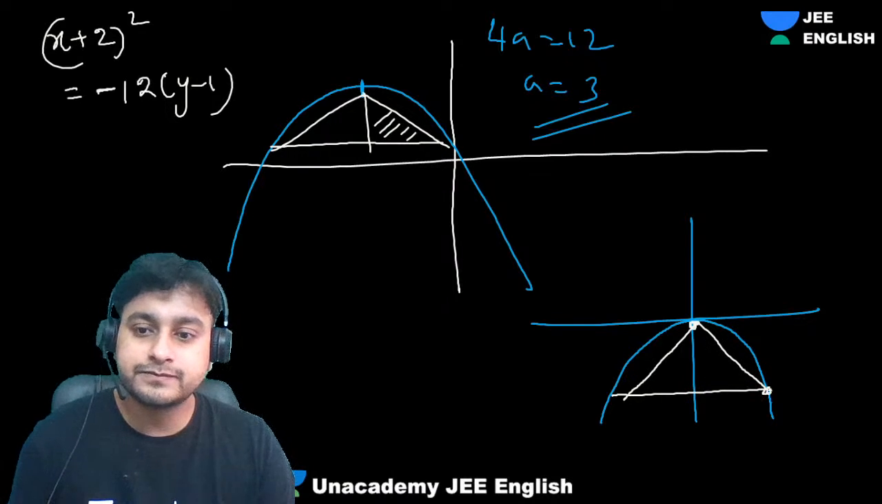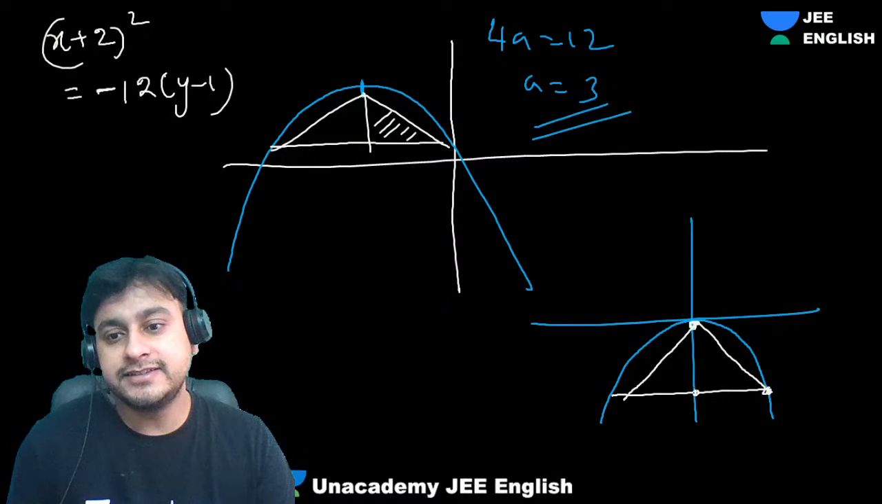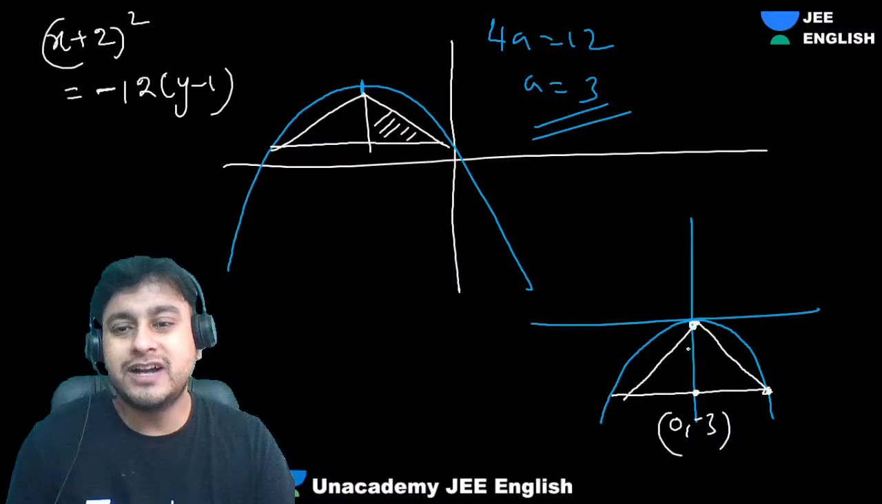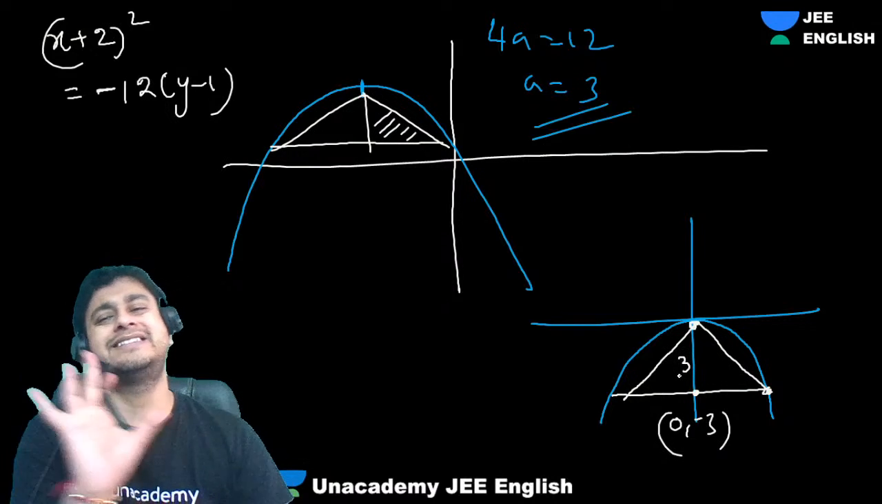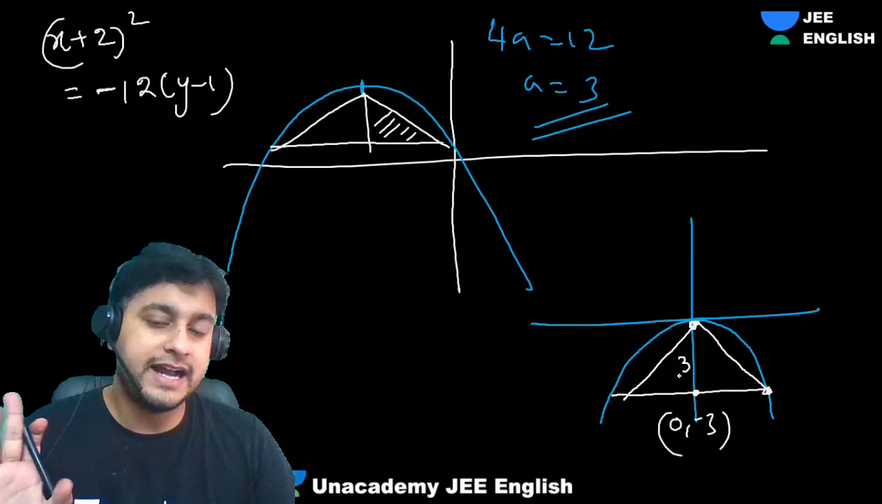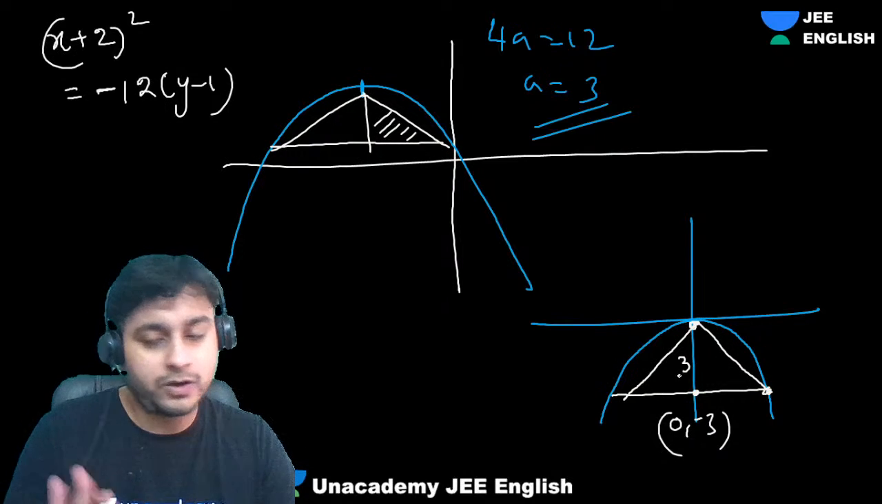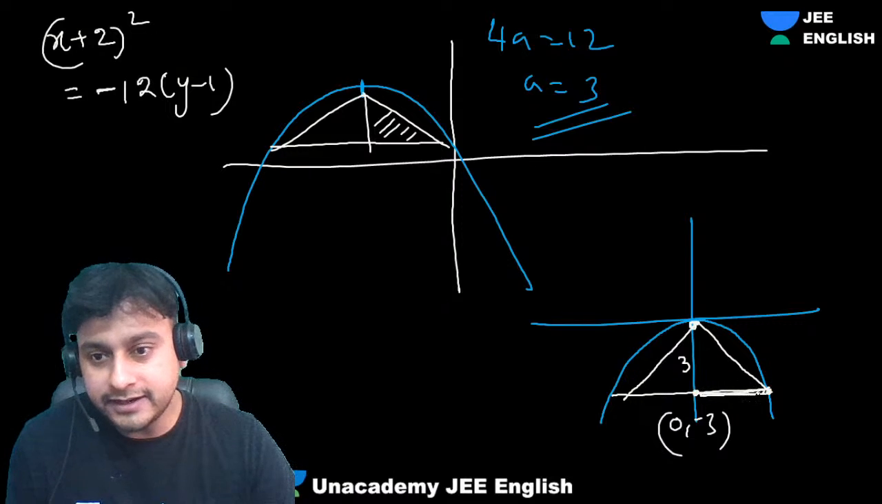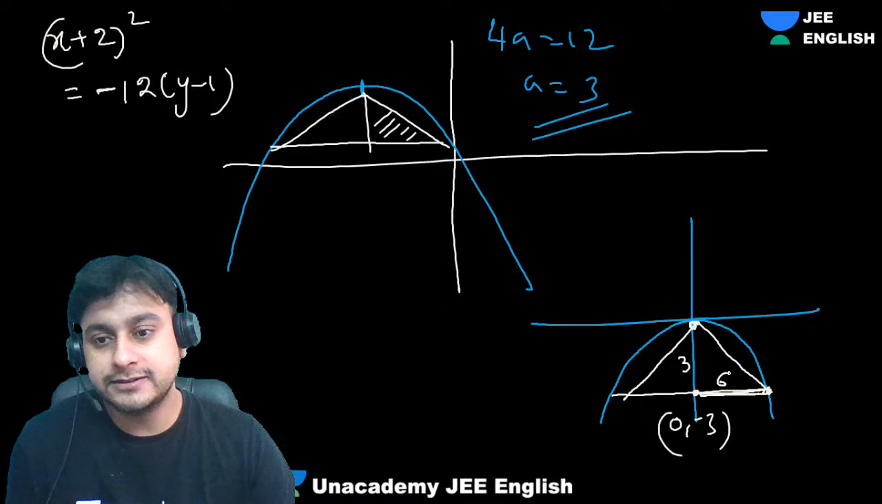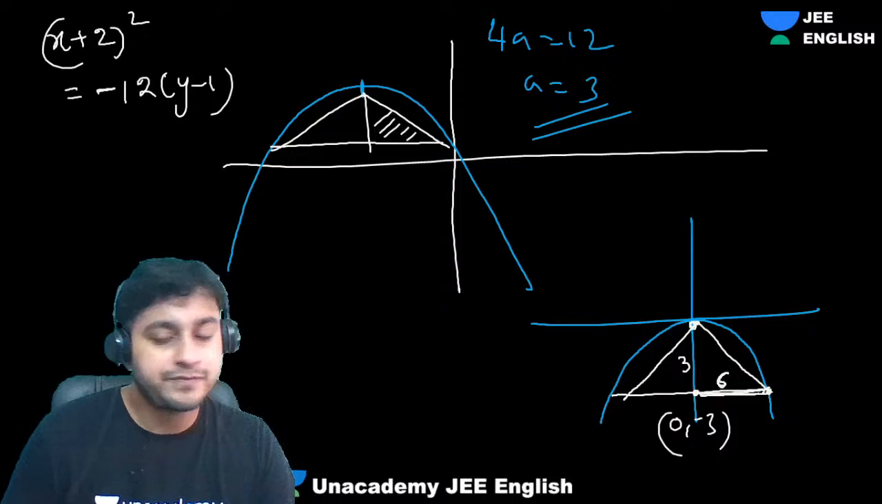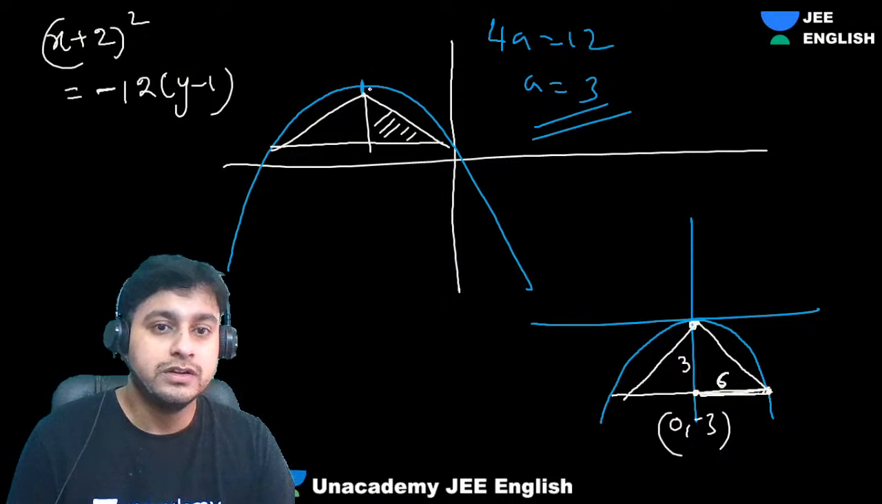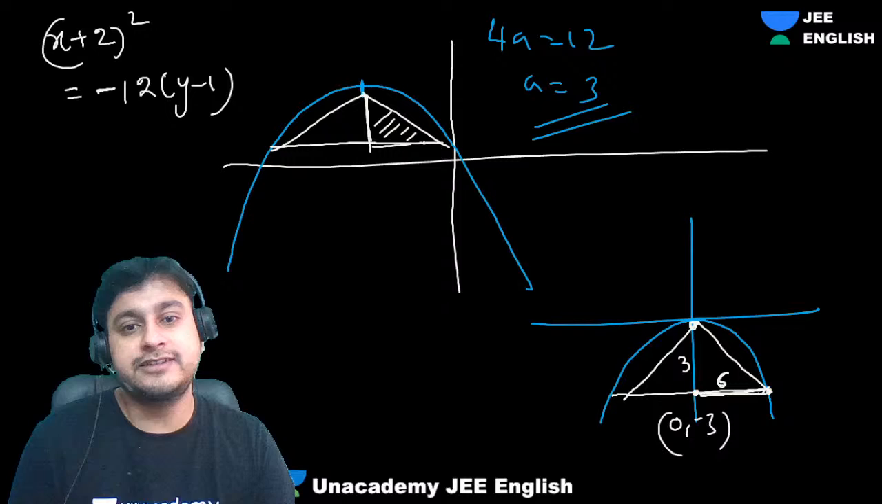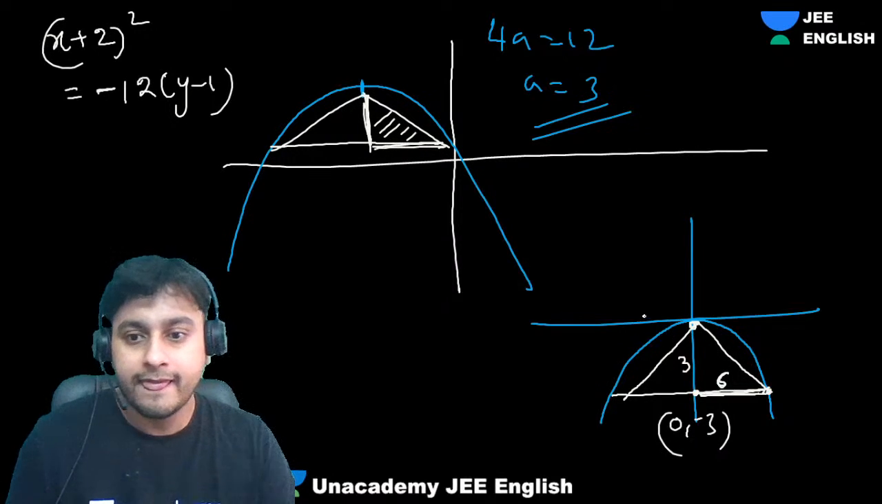So guys, can I say this is 3? I'm not concerned about the coordinates also. I am saying this is 3 over here, and this is a, this is 2a. This will be 6 units. This is 3 and this is 3. This is 3, this is 6. So what is the area?